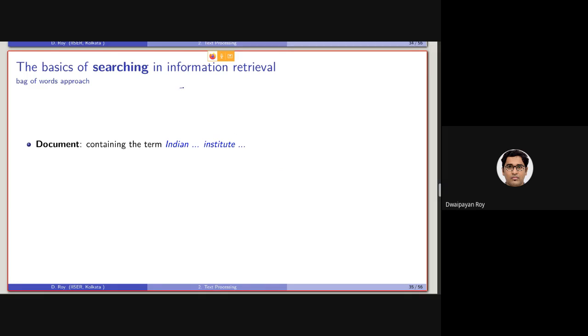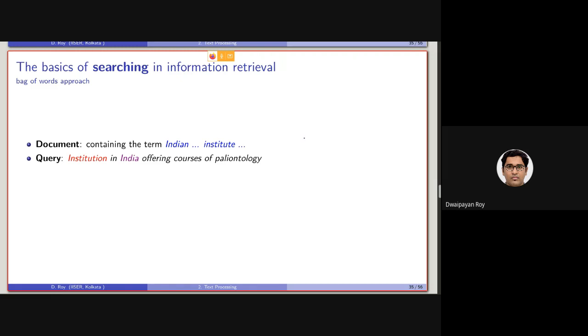So basically, the document is a set of terms, as I have said in the bag of words representation. So the document contains, say, Indian, institute, and some other terms, right?